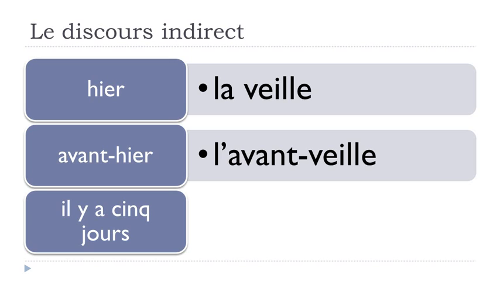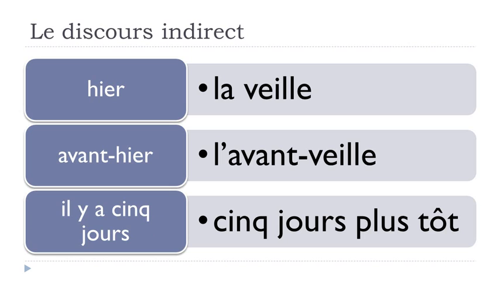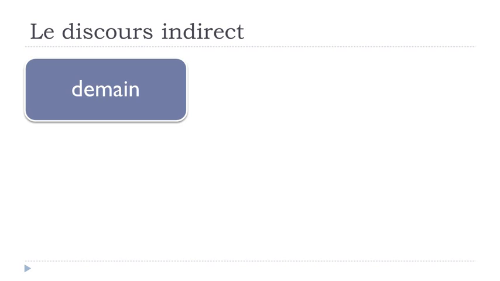Il y a 5 jours, so remember we've got this il y a structure to say ago, so 5 jours, 5 days. 5 days ago, in French, it's il y a 5 jours. And if you transpose this il y a 5 jours into the discours indirect, it will become 5 jours plus tôt. Okay, plus tôt, earlier. So hier will become la veille, avant-hier will become l'avant-veille, and il y a 5 jours will become 5 jours plus tôt. Okay, and we can continue if you want with demain.